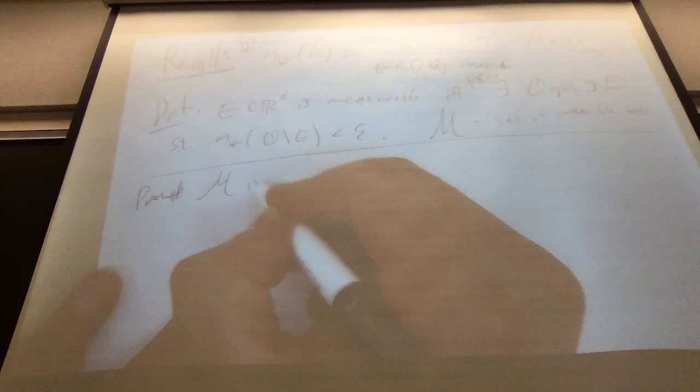Theorem: if the Ej are all in M, thus measurable, pairwise disjoint, and we set E to be their disjoint union, then E is measurable because the set of measurable things is a sigma algebra, which means you can measure E, and its measure is indeed the sum, as j goes from 1 to infinity, of the measures of the Ej.